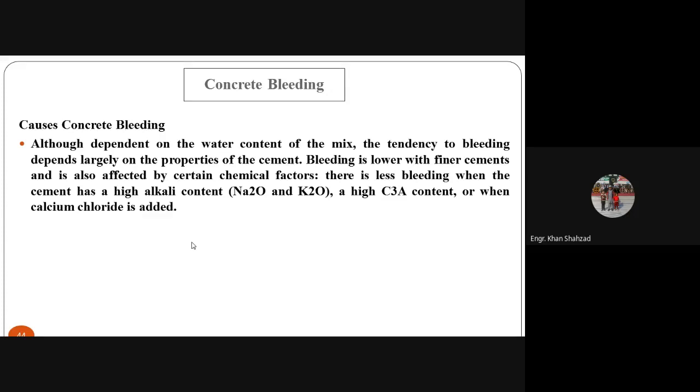If you are using cements which have high alkali content, they have more sodium oxide and more potassium oxide. Bleeding is also less with a high tricalcium aluminate content, or when calcium chloride is added. I hope you remember that calcium chloride is an accelerating admixture. It will accelerate the hydration reaction, and the water will be used in the hydration reaction and will not be available for the bleeding of the concrete.